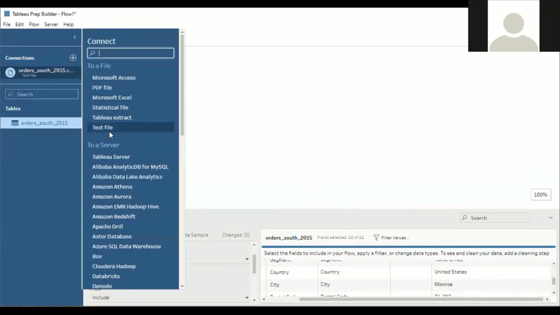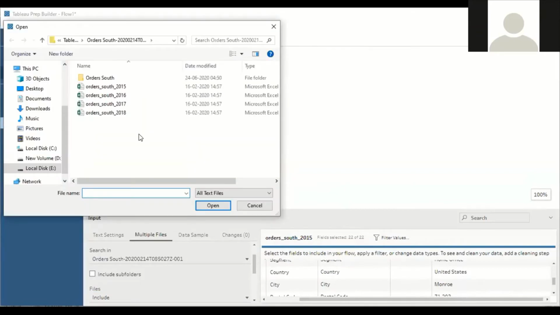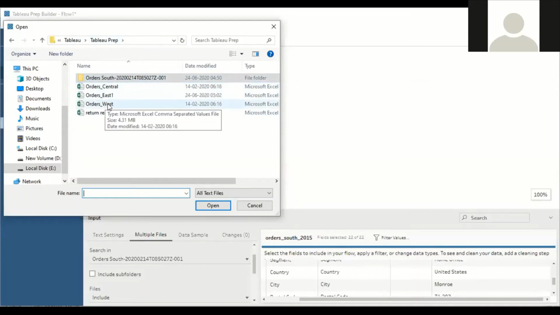Hit on the plus icon, go to text file, or you can even choose an Excel file. Here, this is the other data I have stored in .csv. One file has the data of central, others are east, west and return reason. What are the reasons to return the product, we will discuss later. First try to integrate these three sheets.